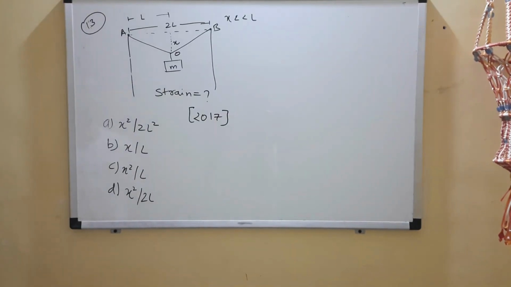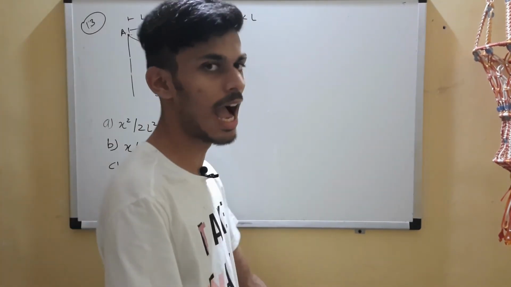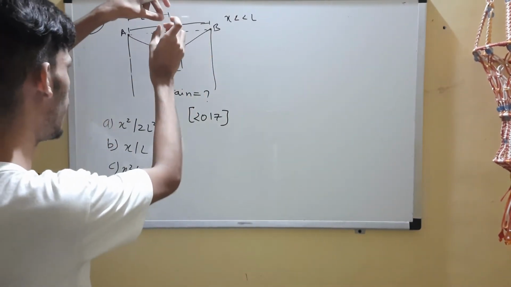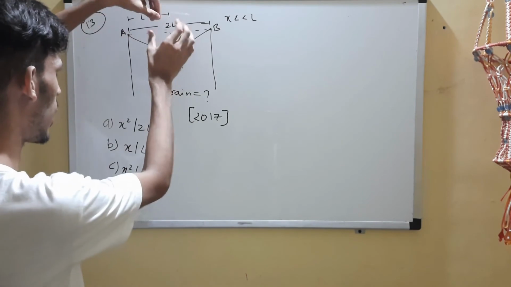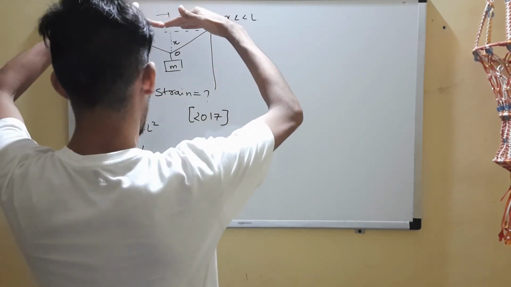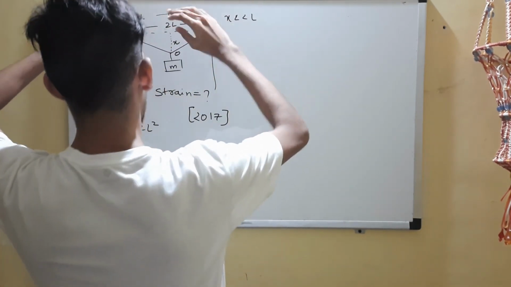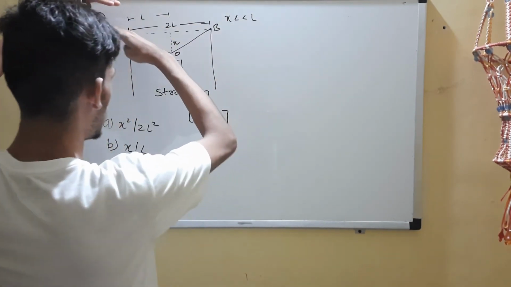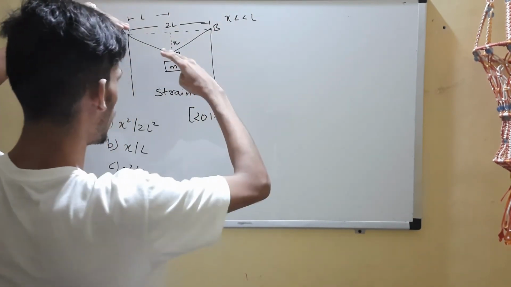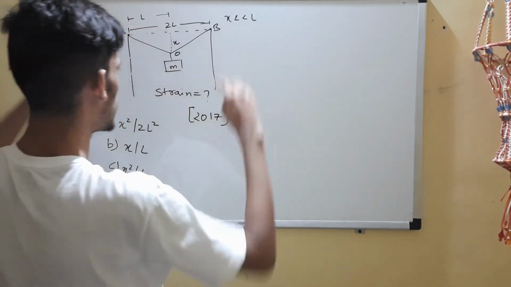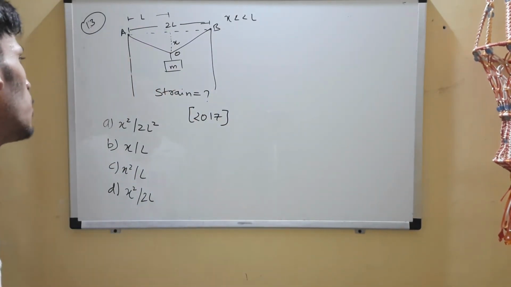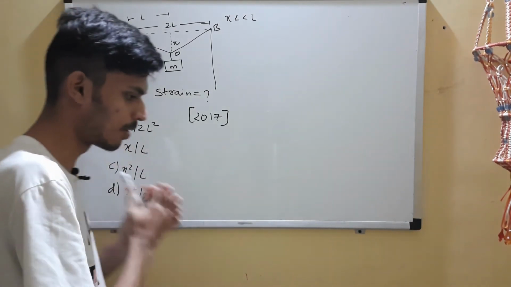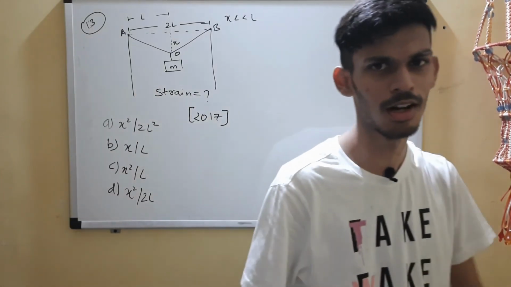Question 13 over here. In this question, we initially had a string of length 2L. To that we attached a mass M at its midpoint L. So the string came down a distance x. x is very much less than L, a small distance, but you can see the string over here now, AOB. Initially it was at AB. You are supposed to find the strain in this case. I was actually supposed to leave this question for homework.